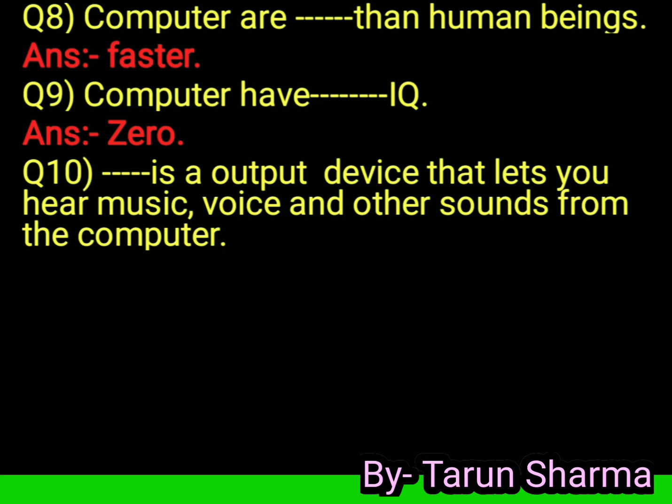Answer speakers. Speaker is the output device.